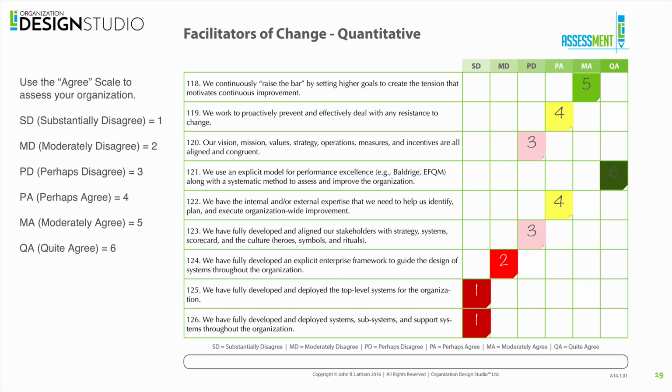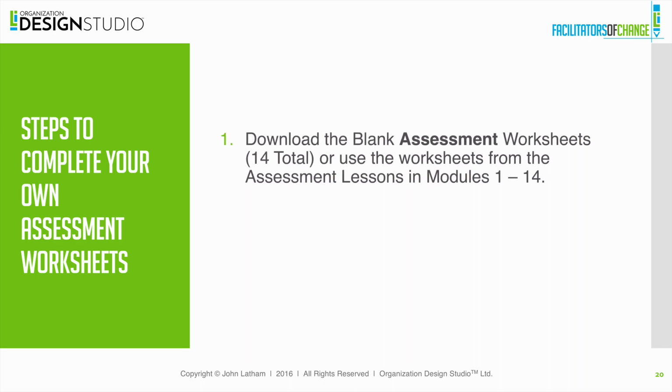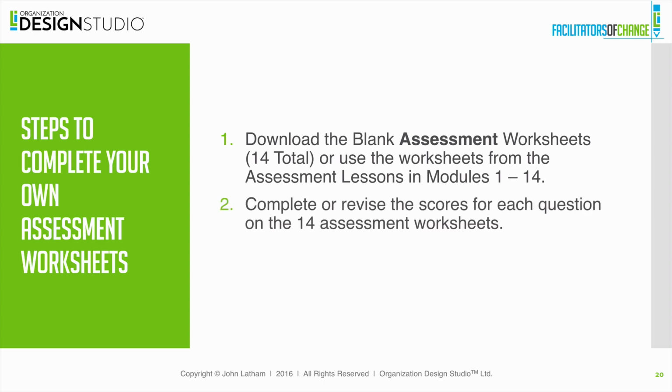And in order to do that for yourself, you're going to first download the blank assessment worksheets, all 14 in total, or use the worksheets that you've already completed in the assessment lessons in modules 1 through 14. It's really your choice. You can take the old ones and update them and then color code them, or start fresh, and complete or revise the scores for each of the assessment worksheets. Spend some time on this, reflect on it, and then once you've done that, color code each cell and you're ready to go.